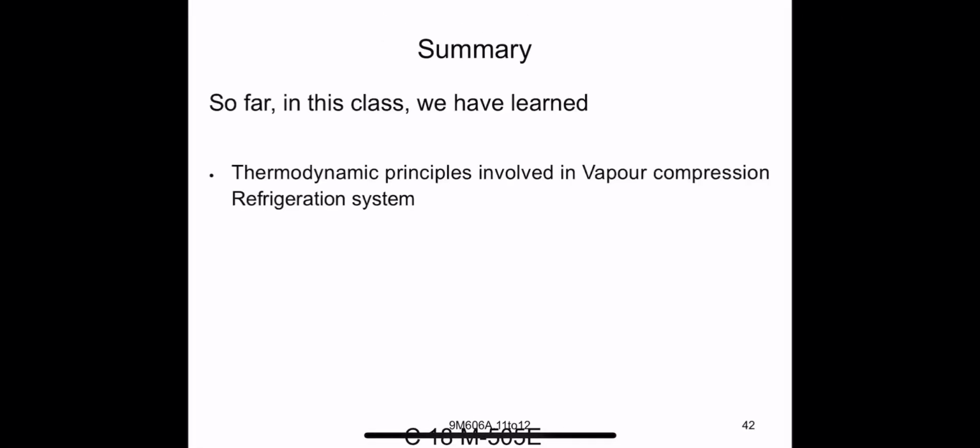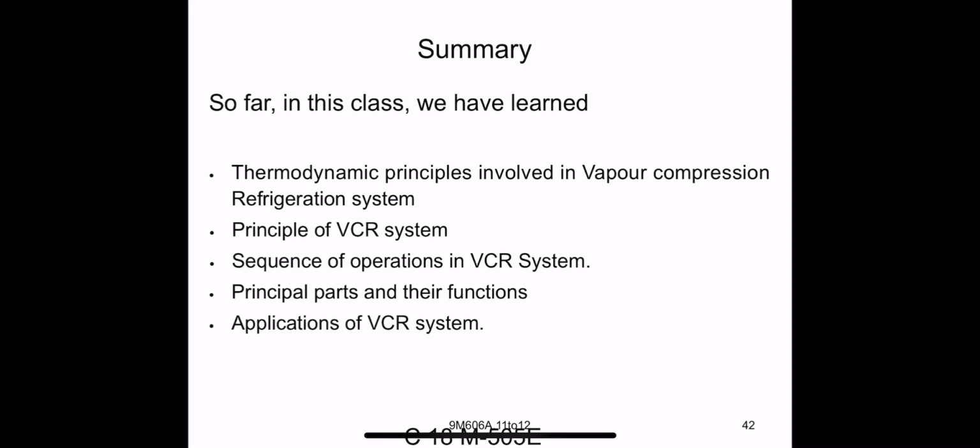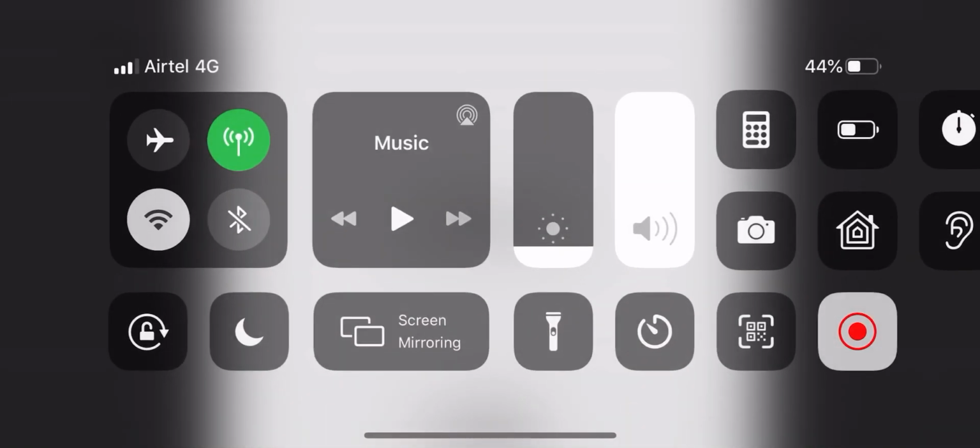Okay, so in this class we learned about the thermodynamic principles involved in vapor compression refrigeration systems, the principles of VCR systems, the sequence of operations of the vapor compression refrigeration system, the principal parts and their functions, and the applications of vapor compression refrigeration system. Okay, thank you students, we will see you in the next class.